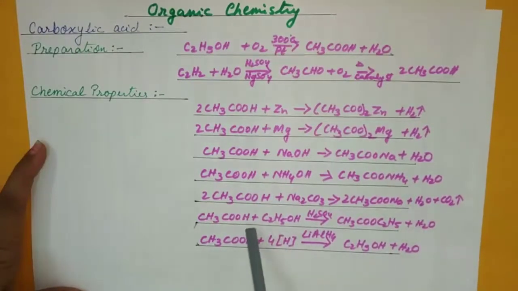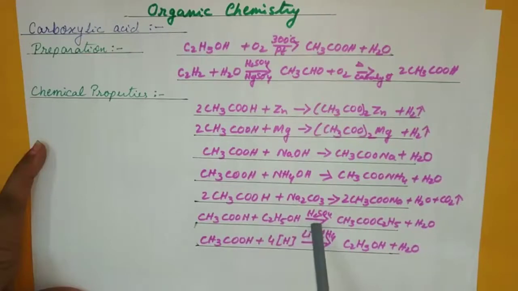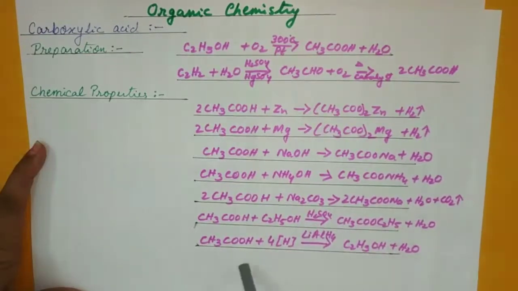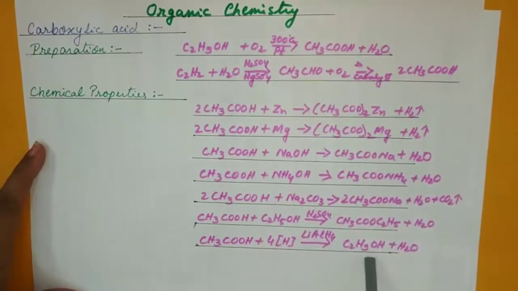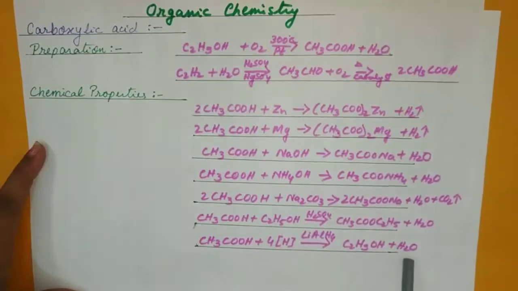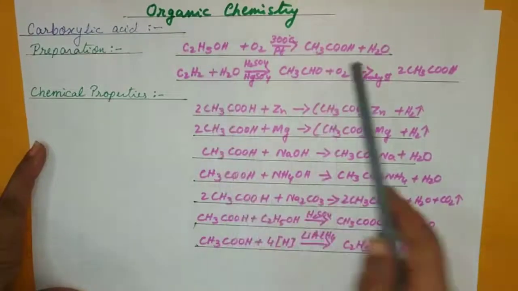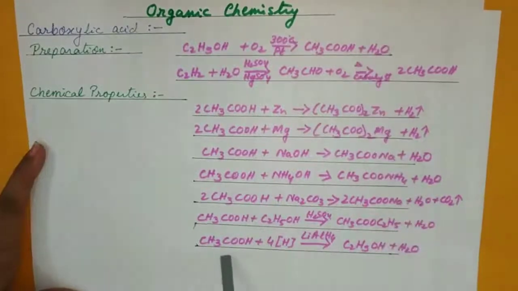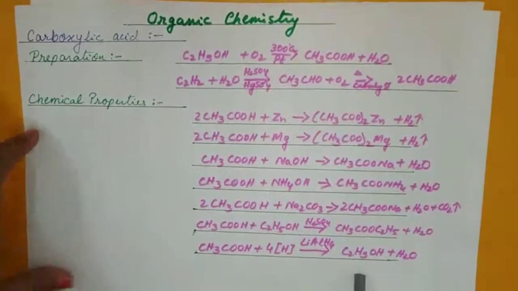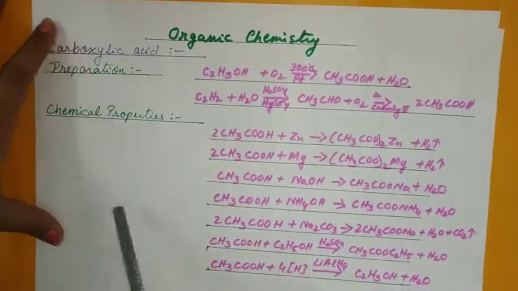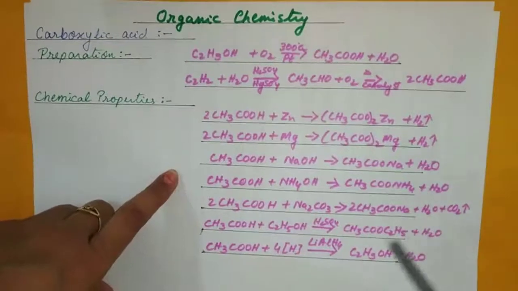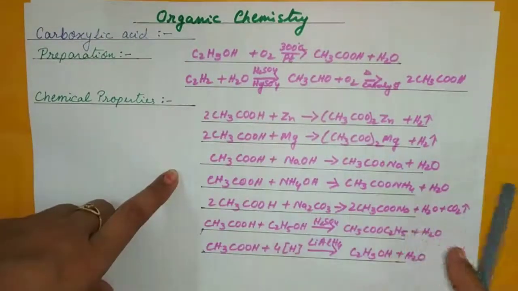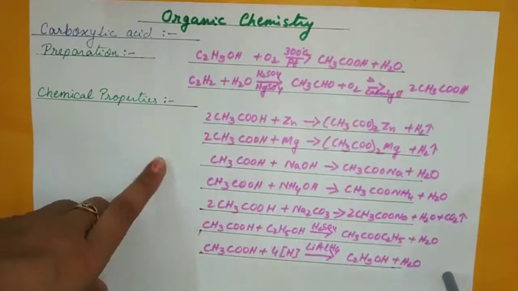This is esterification. We did it just now. The acetate group will be given. And this is reduction with nascent hydrogen: lithium aluminium hydride will give you alcohol and water. So once alcohol is giving you carboxylic acid, your carboxylic acid is giving you alcohol. So these are the vice versa reactions which are generally asked. I have actually included almost all the reactions that are there for standard 10.